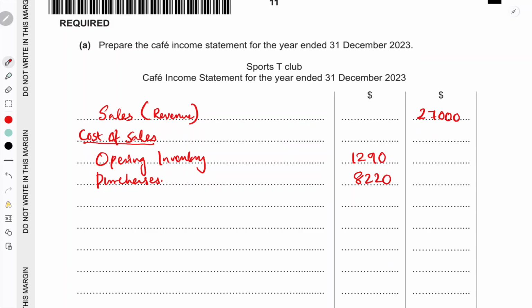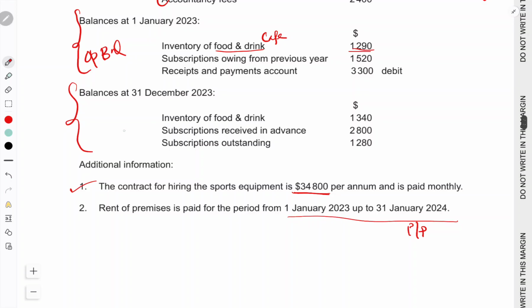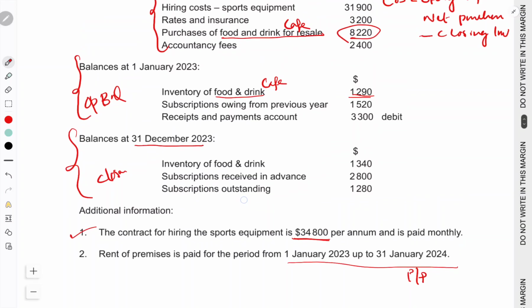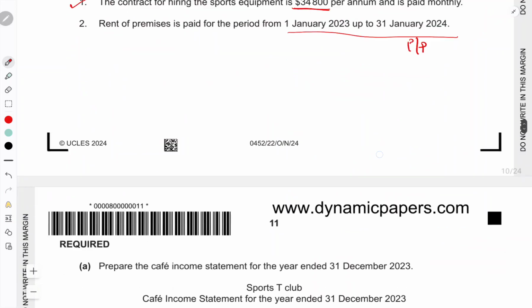Then what else we have? Less closing inventory. So closing inventory is inventory of food and drink. This is the closing balances. Through 31st December you can understand this is a closing, and 1st January means it's opening. So this is the closing balance, inventory of food and drink for the cafe, 1340, which should be deducted from this. Then you will get cost of sales.